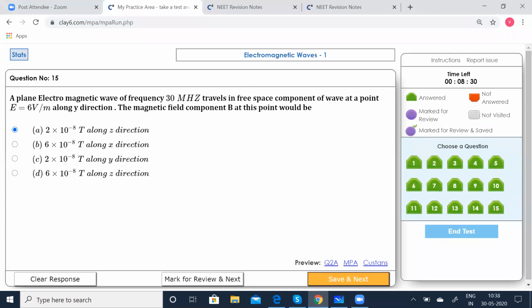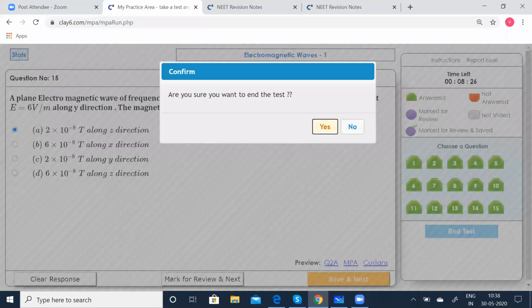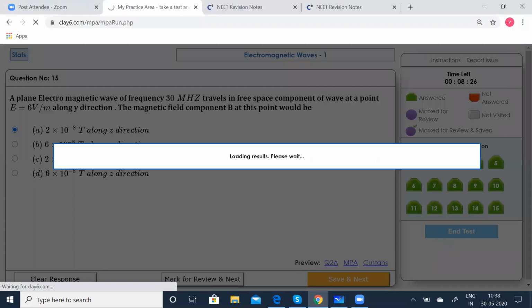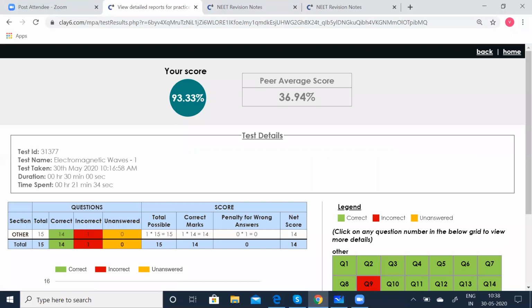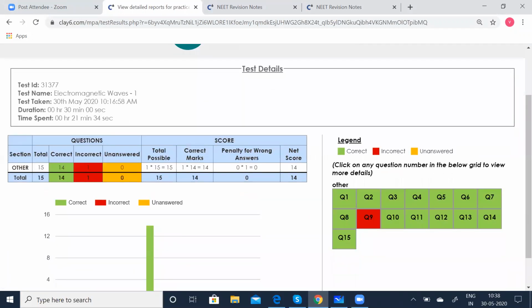Click that. So we have ended this test. Now end the test. The results are loading. Let's see how much we got. One went wrong. Let's see which was the question which went wrong.